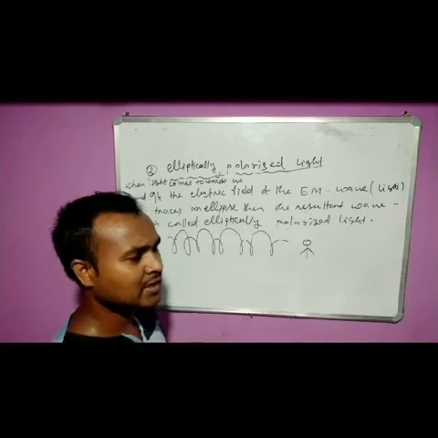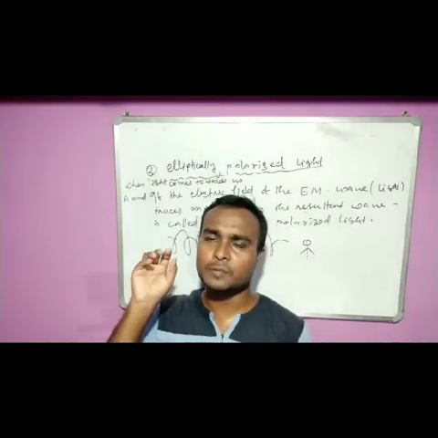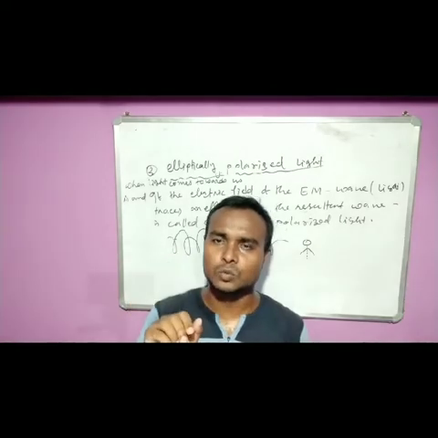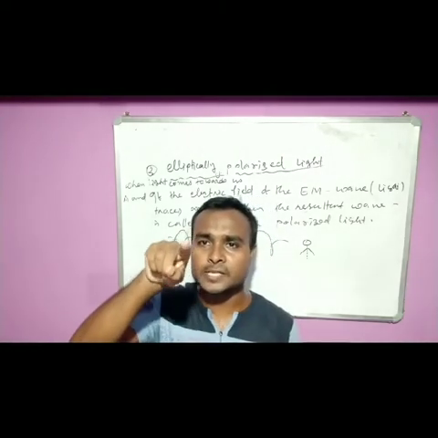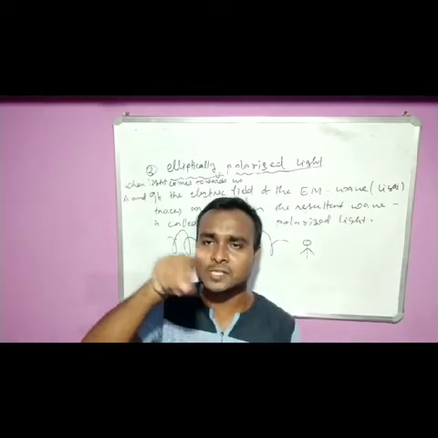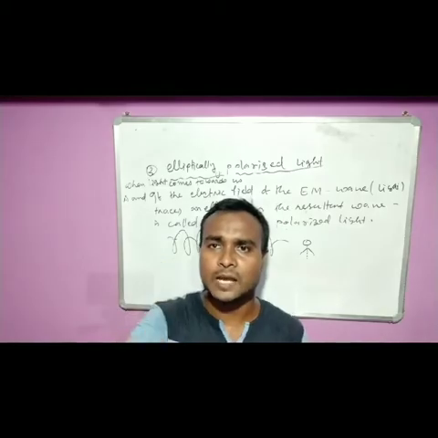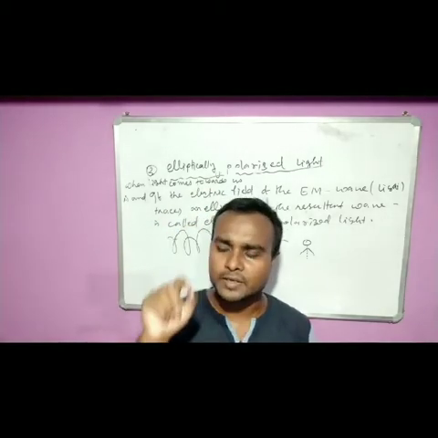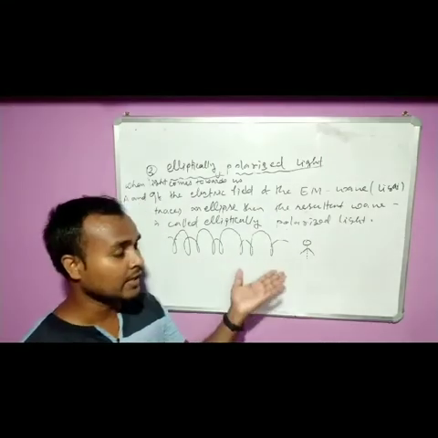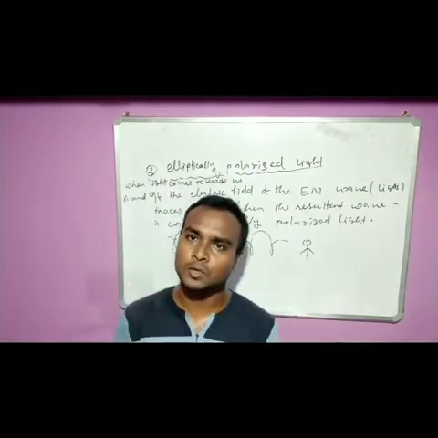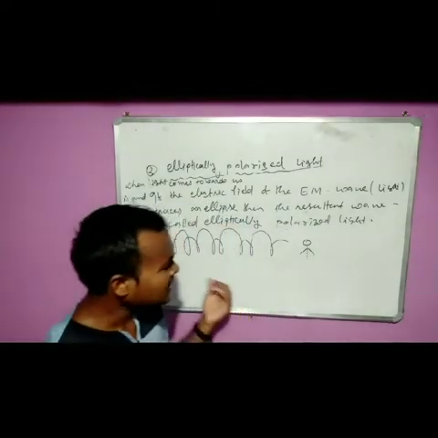Ellipse means like an egg. So if the electromagnetic wave is propagating towards you, and the electric field is tracing out an ellipse like this and propagating towards you, then you will say that the resultant light is elliptically polarized light. You got my idea?